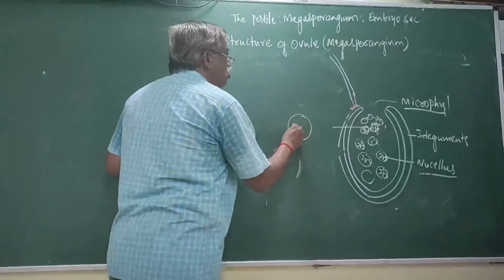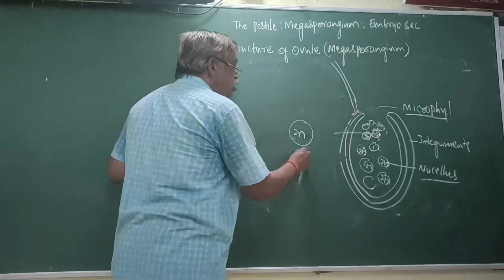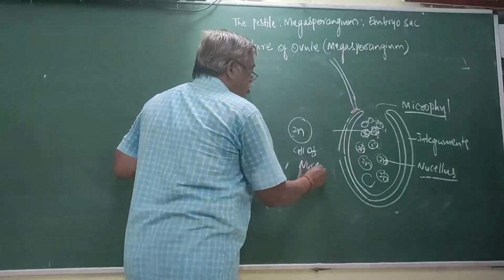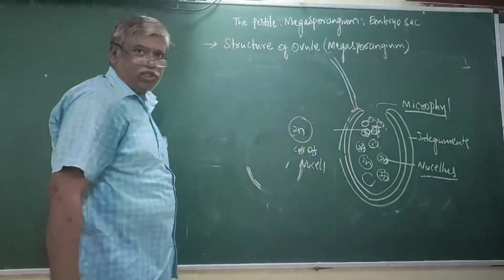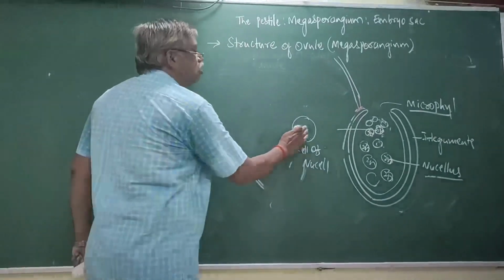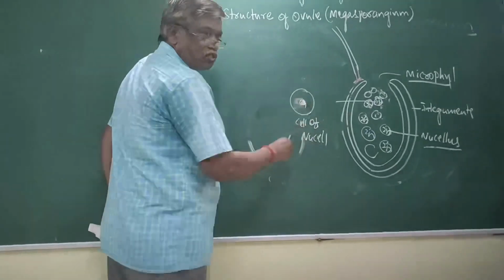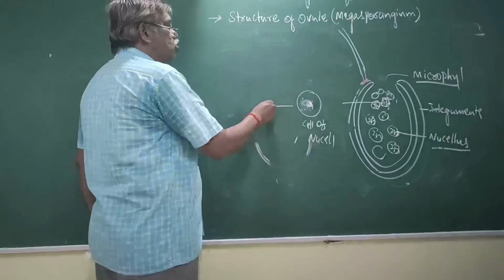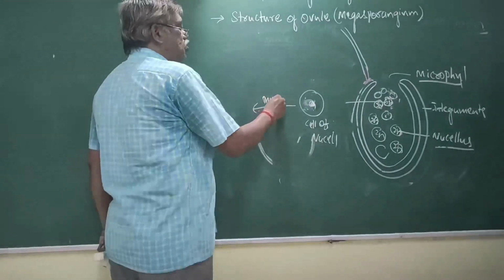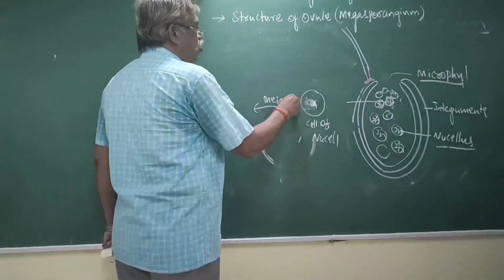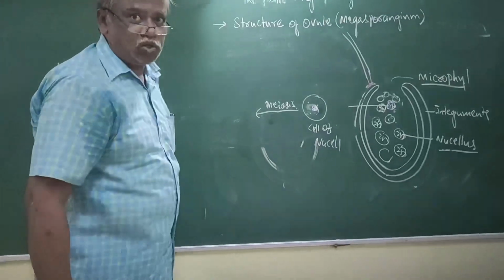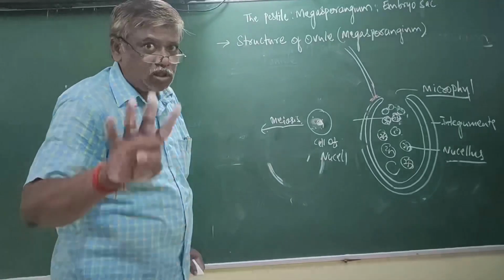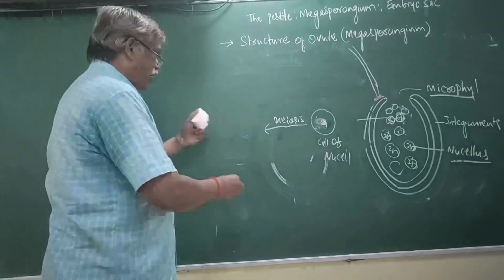Now what is it? A diploid cell of the nucellus, with nucleus and cytoplasm, which undergoes meiosis, not mitosis. When a cell undergoes meiosis, four daughter cells are formed. Now here.